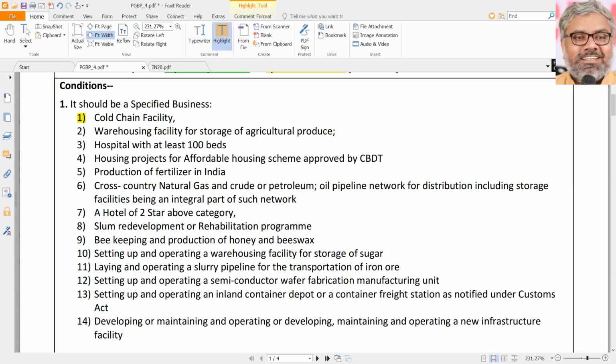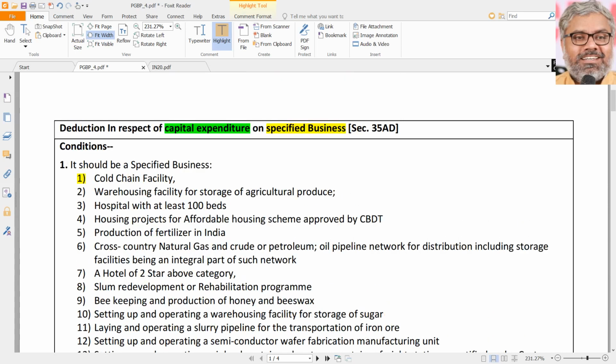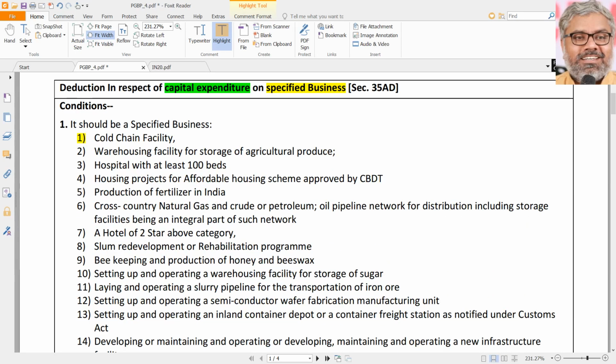One is cold chain facility. Cold chain means a kind of huge freezer for storing agricultural produce. Those are called cold chains or cold storages, which is what they are popularly called. If anybody builds a cold storage, that entire expenditure on the building of that cold storage can be claimed as deduction in one shot. 100% deduction of capital expenditure can be claimed on such business.